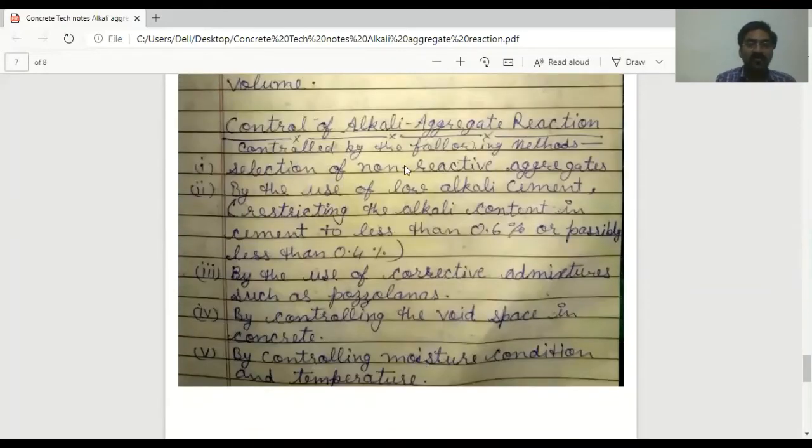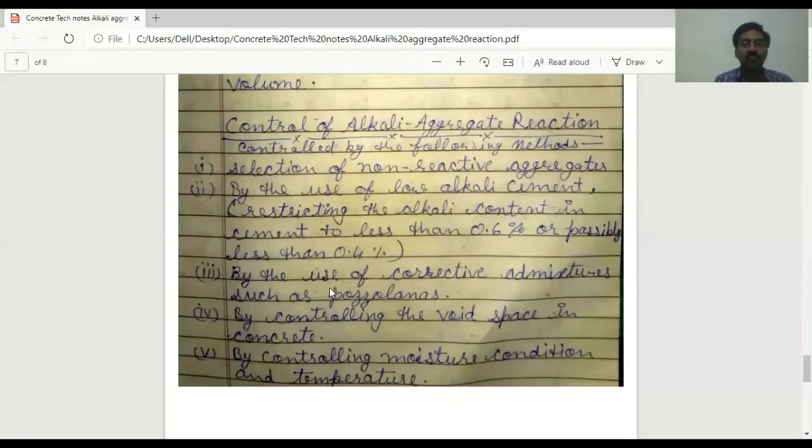Now, remedies of alkali aggregate reaction, or control of alkali aggregate reaction. First, some methods of control of alkali aggregate reaction. First is selection of non-reactive aggregate. Second, by the use of low alkali cement, restricting the alkali content in cement to less than 0.6% or possibly less than 0.4%.